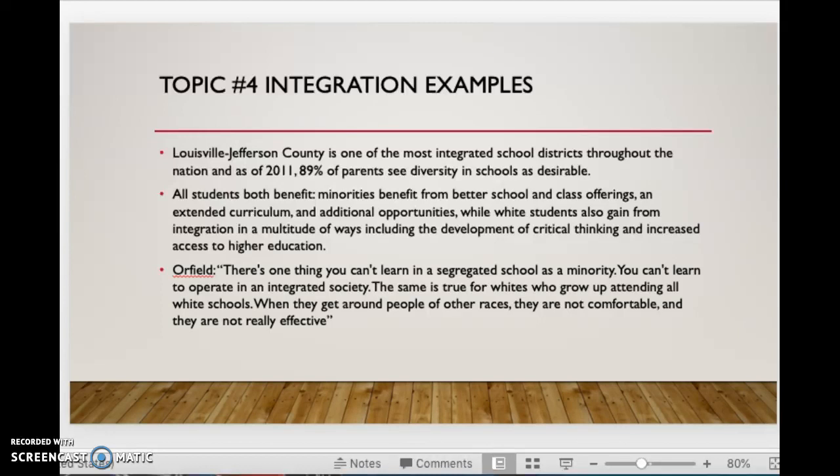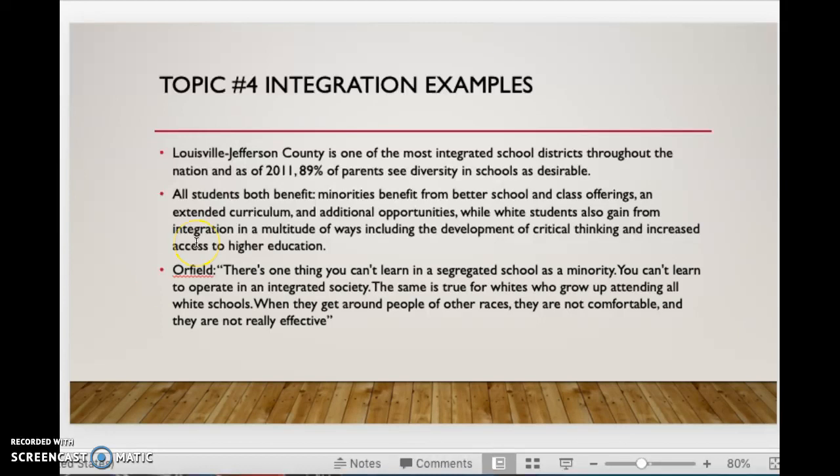Minorities obviously benefit from better schooling, class offerings, extended curriculum, and additional opportunities, while white students also gain from integration in a multitude of ways, including the development of critical thinking, increased access to higher education, and increased diversity and understanding of different cultures and populations.